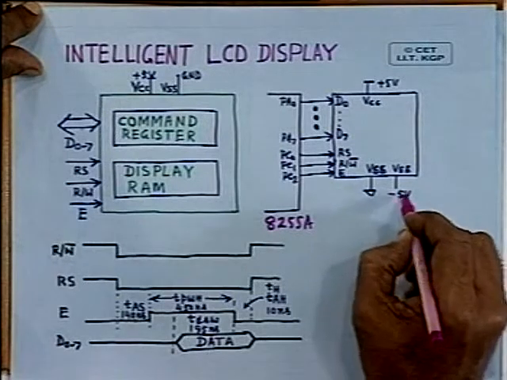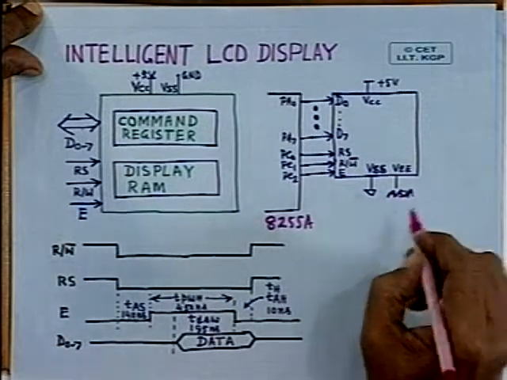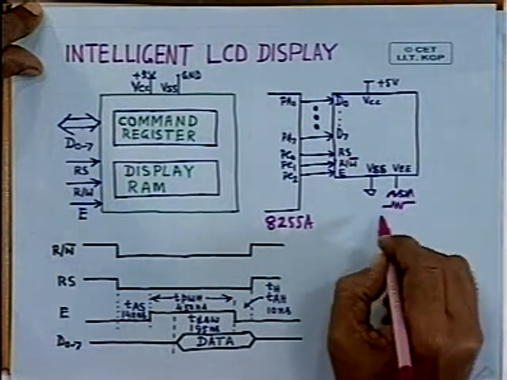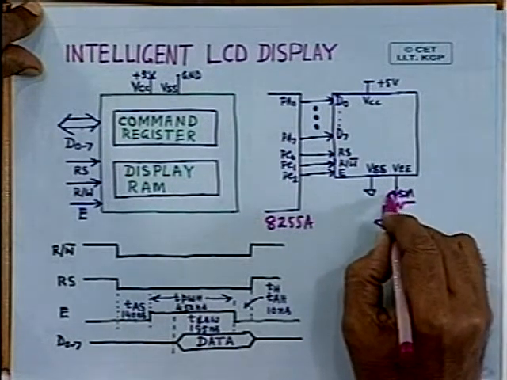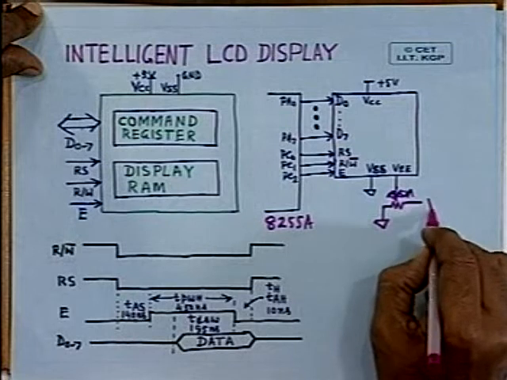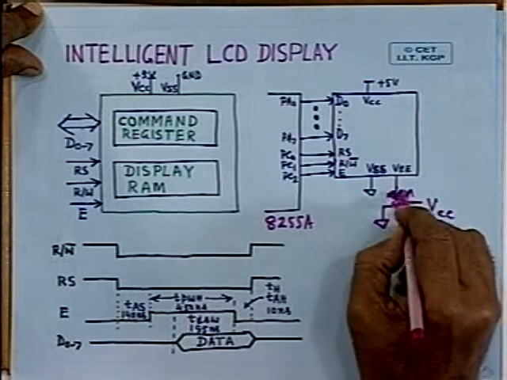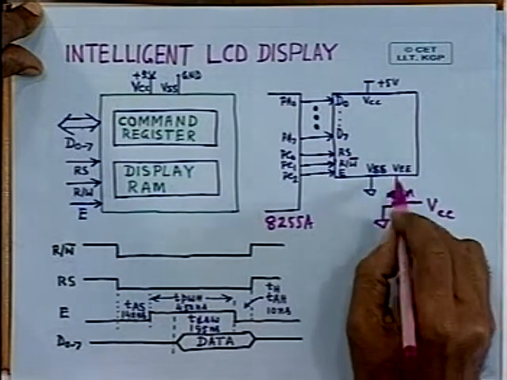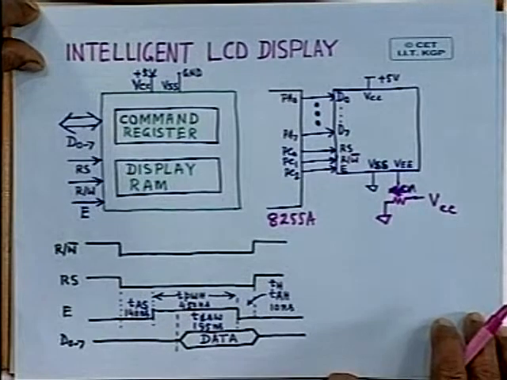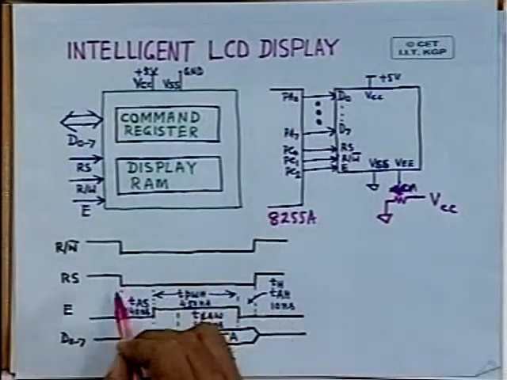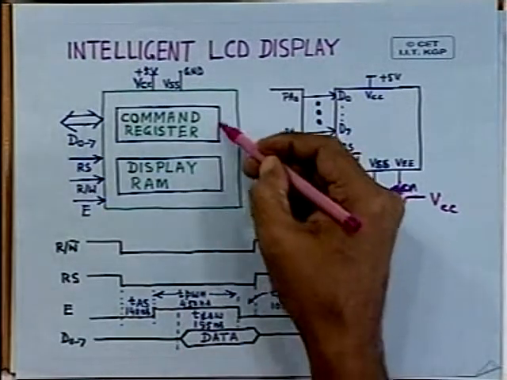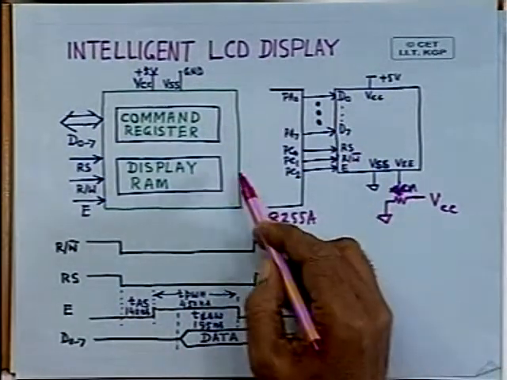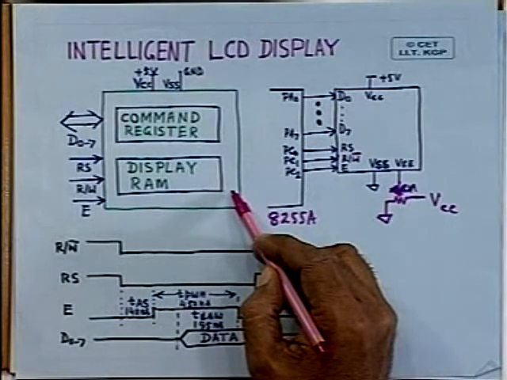Now, what you can do instead of using -5 volt, you can put a resistor here, this side can be grounded and this side can be connected to say VCC, and by changing the potentiometer you can control the intensity of the display. And this is how you can perform the read write operation in any one of these registers, command register or display registers.